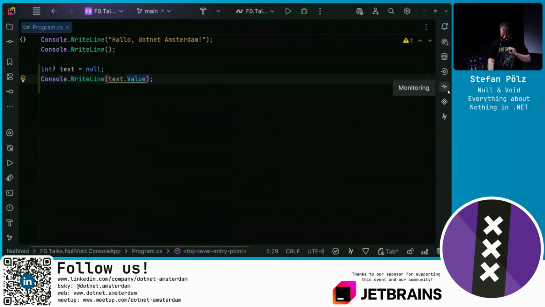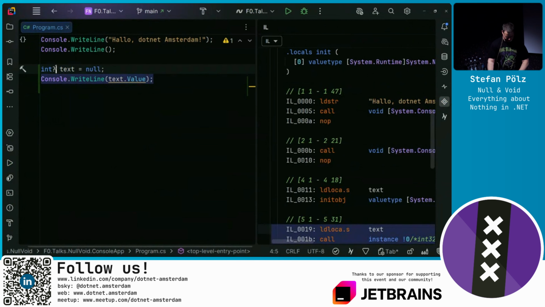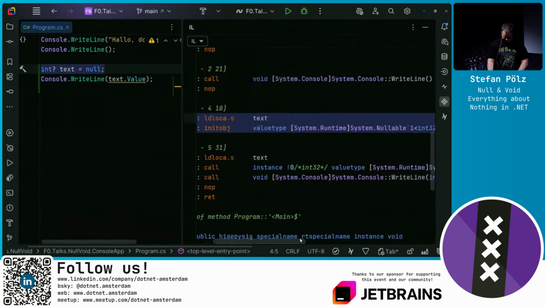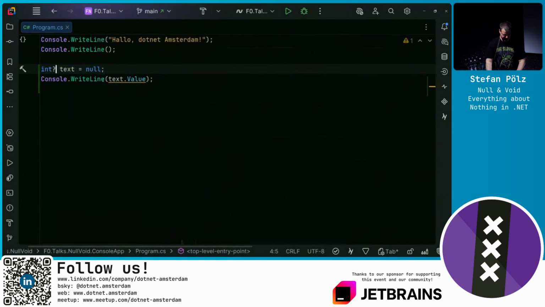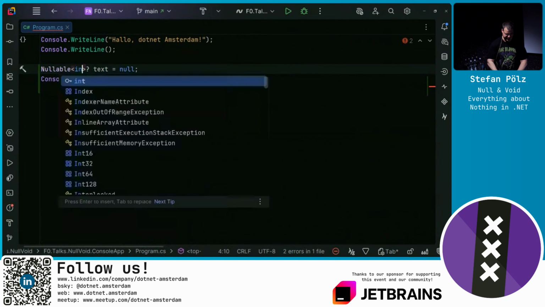If we take a peek at the IL code under the hood, what is this compiling to? We see that this int question mark gets turned into a totally new type. It's a generic Nullable of T type that is wrapping this Int32. So in other words, when you write int question mark, we get a totally different type. It's no longer an int, it's now a Nullable of int.